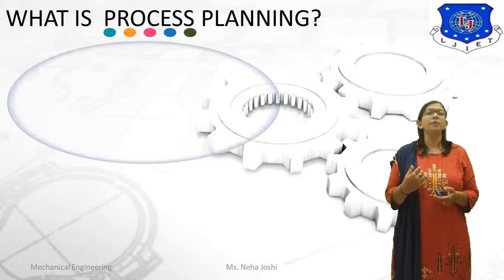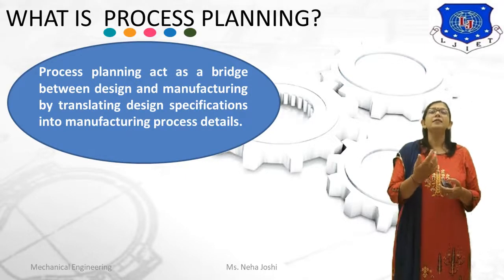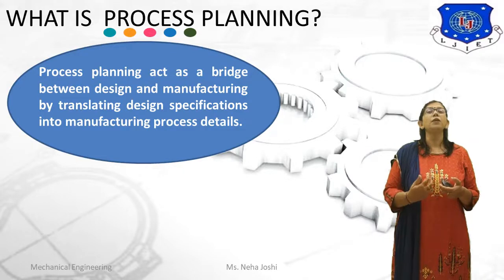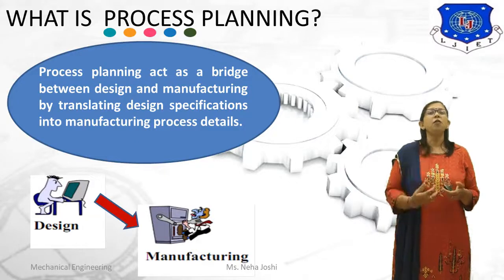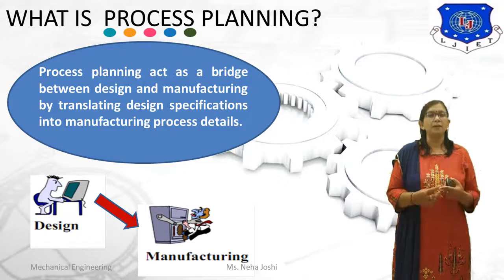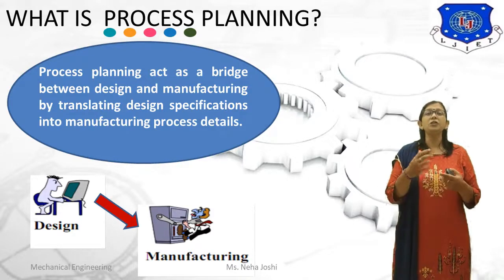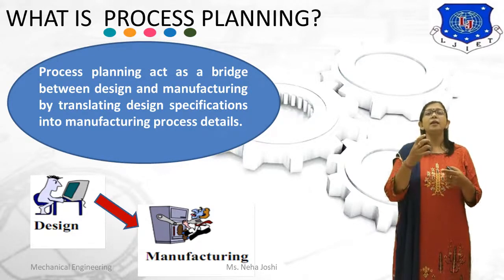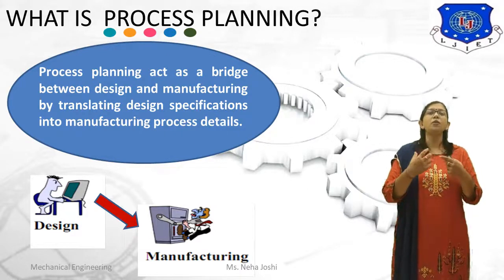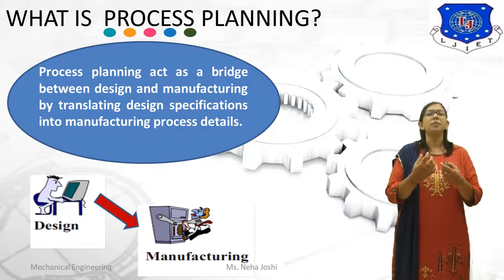Now, what is process planning? Process planning acts as a bridge between design and manufacturing by translating design specifications into manufacturing process details. Process planning is a group of activities which involves determining the sequence of manufacturing operations required to produce a given part, selecting the machine tools and cutting tools, and selecting the machining parameters. In short, process planning is the act of preparing the details of a set of instructions to produce the finished part. Conventional process planning is done manually by the engineers from a process planning department.